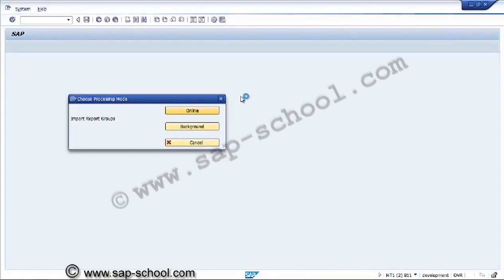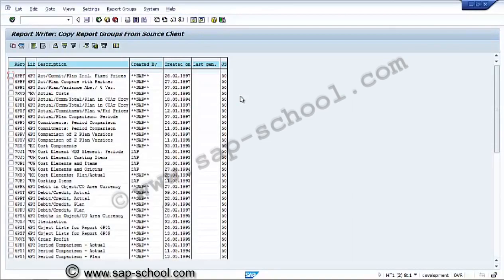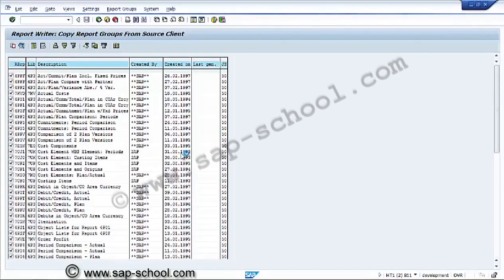Now we'll see how to import. These are all the standard reports given by SAP. For example, we are selecting all, and we are confirming to import all these reports from the standard client. Always it is advisable to consider the standard reports first. Based on the standard reports, we can design our own.